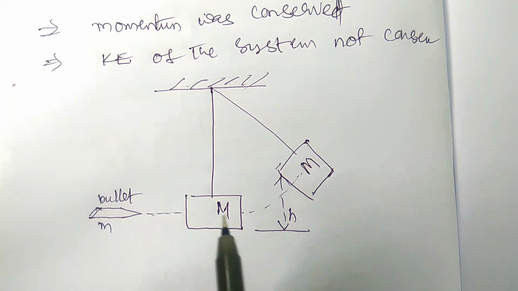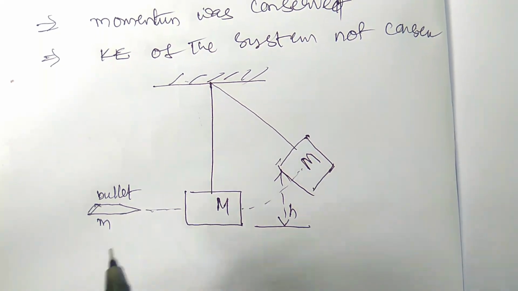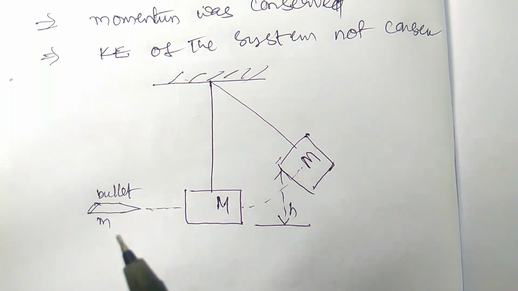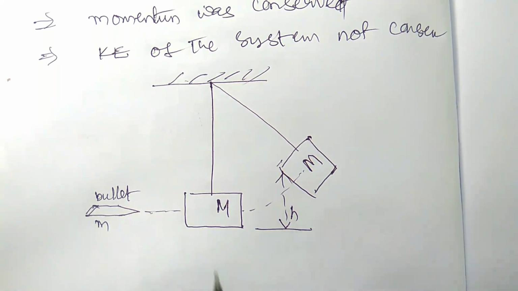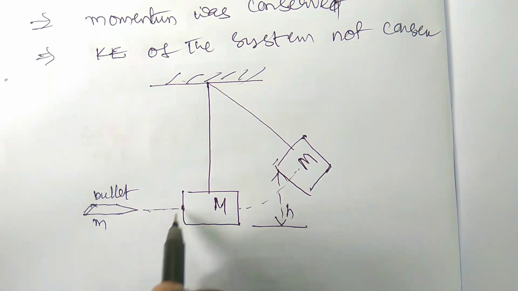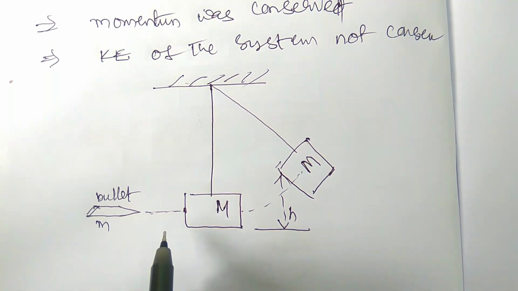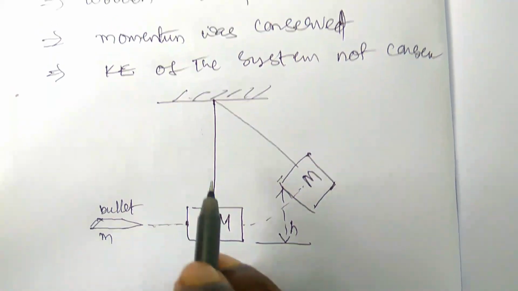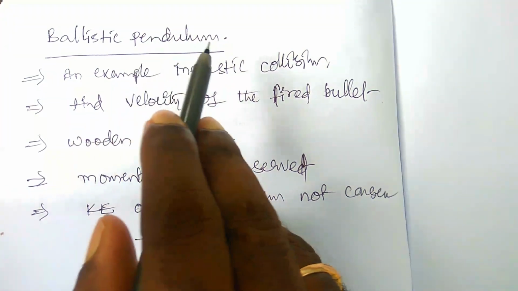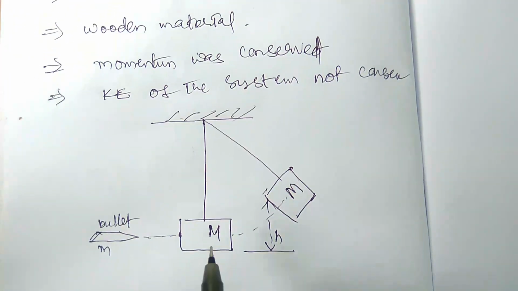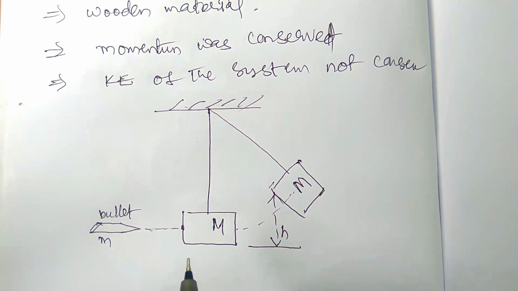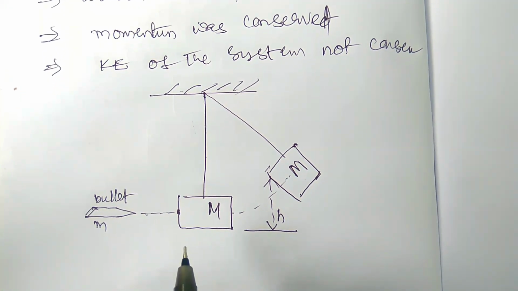So here you need to find the kinetic energy before collision and after collision, and the speed of the bullet before collision and at the time of firing. These are the examples. The best example of an inelastic collision is the ballistic pendulum. Now let us see the problem based on the ballistic pendulum.